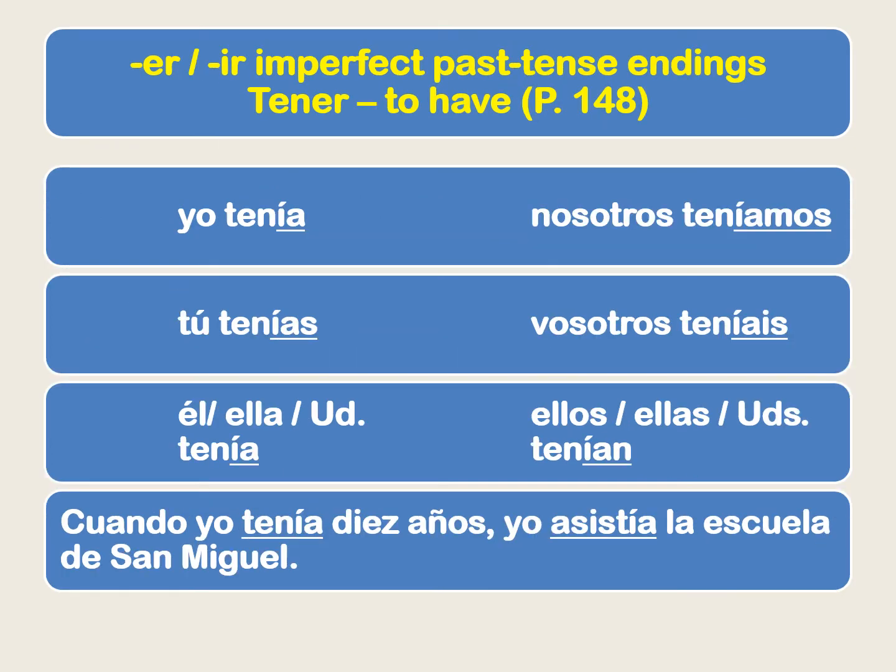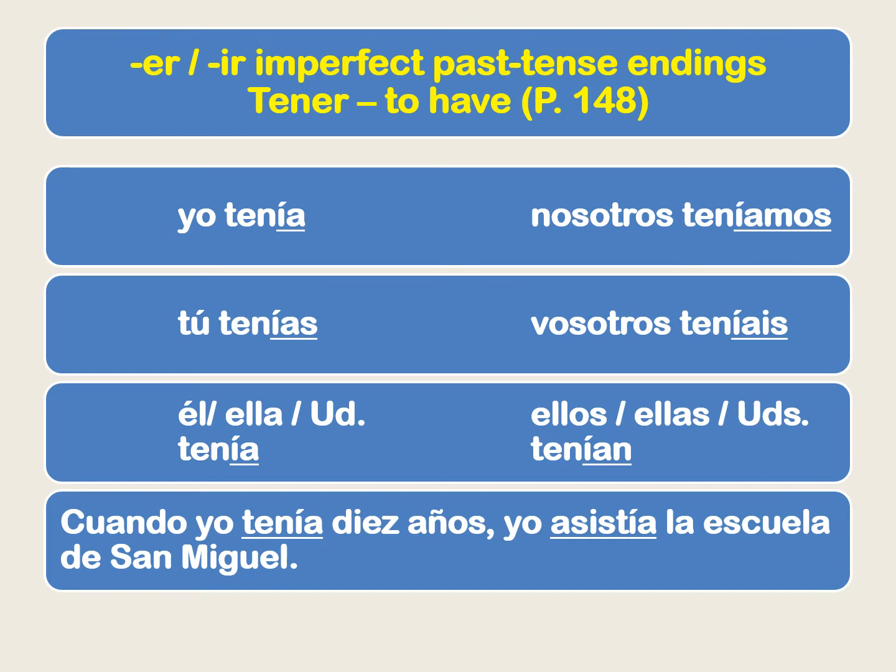Okay, let's take a look at how ER and IR verbs are conjugated. They're going to have some type of ía ending, and notice that the I always has an accent on it. And a little bit later I'm going to show you what it means if you forget to put that accent on there. But anyways, again, we're going to drop our ER, IR, that's going to give us our root, and then we'll add on the endings ía, ías, ía, íamos, íais, and ían. So yo tenía, I had. Tú tenías. Él, usted tenía. Nosotros teníamos. Vosotros teníais. Ellos, ustedes tenían.